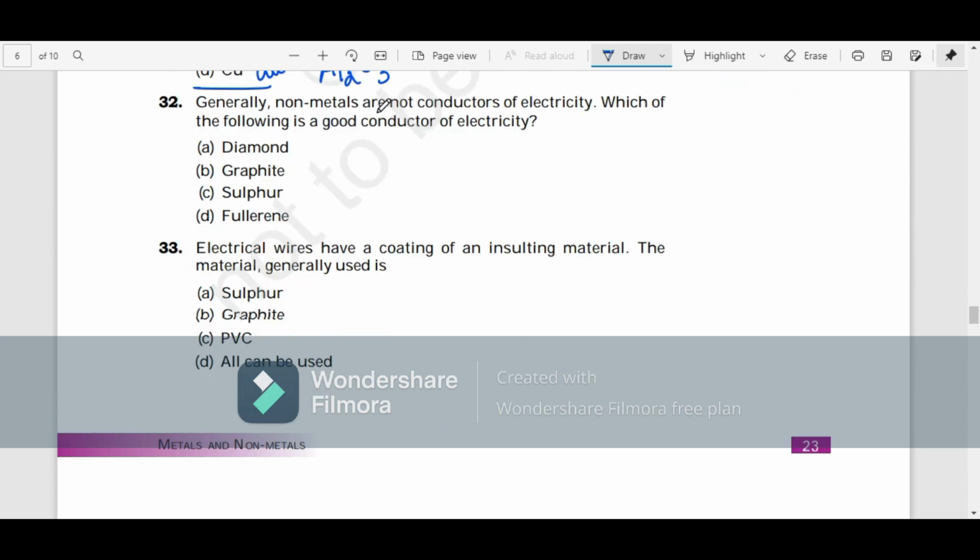Now, generally, non-metals are not conductors of electricity. Which of the following is a good conductor of electricity? Is it diamond, graphite, sulfur, or fullerene? So it's graphite. We know that graphite has free electrons, which can conduct the electricity.